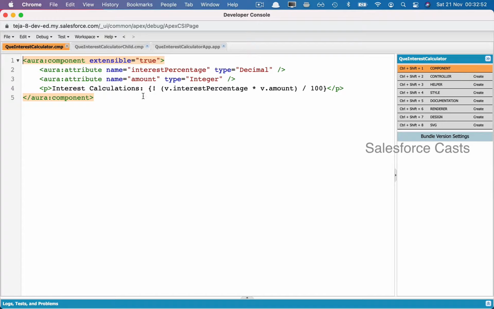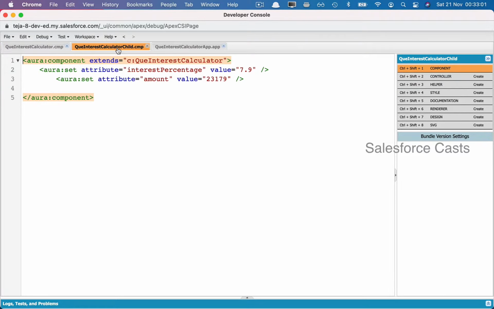If you notice, I have one Aura component here, and this is going to be the parent component, and this is going to have all the business logic within it. And I have one more component, which is going to be the child component. In this child component, I don't have any business logic. Rather, I'm trying to extend the parent component.